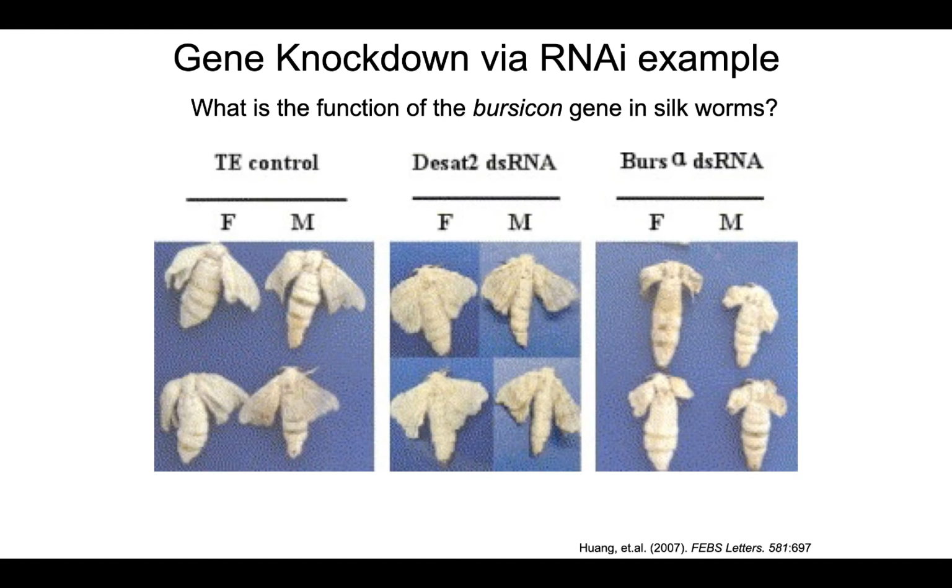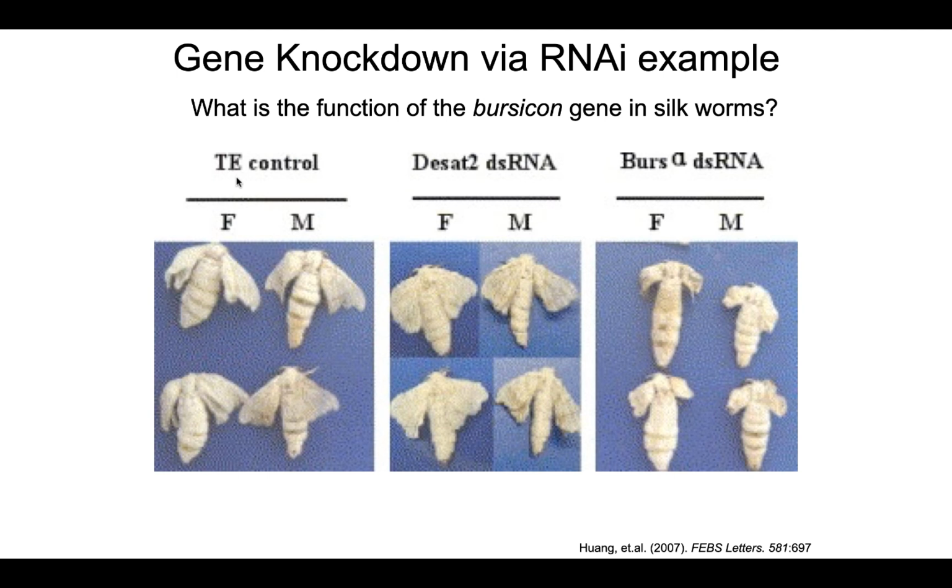Here's an example of an experiment where researchers did just that. They were interested in a gene called bursicon within silkworms, and they wanted to know, what does this gene do? What does the protein encoded by this gene do? So what they did was they made double-stranded RNA that is reverse complementary to the bursicon mRNA. Now, they had a couple controls. First, they injected larvae with the solvent in which the double-stranded RNA was dissolved.